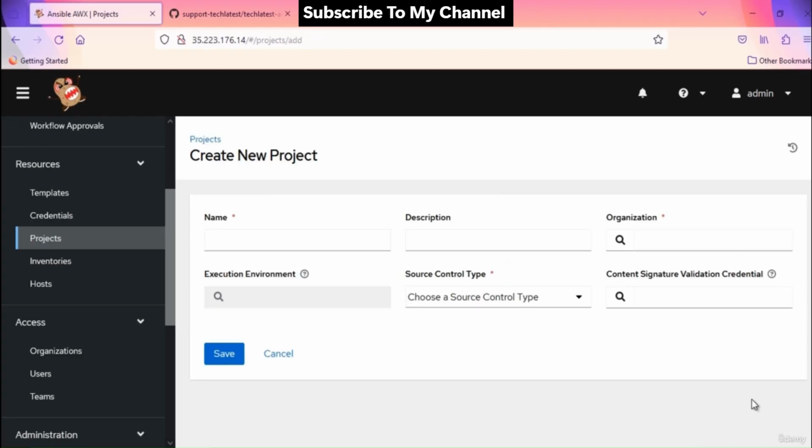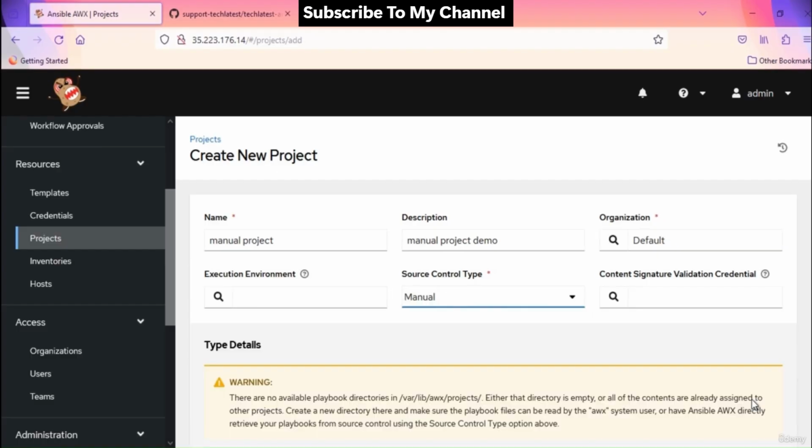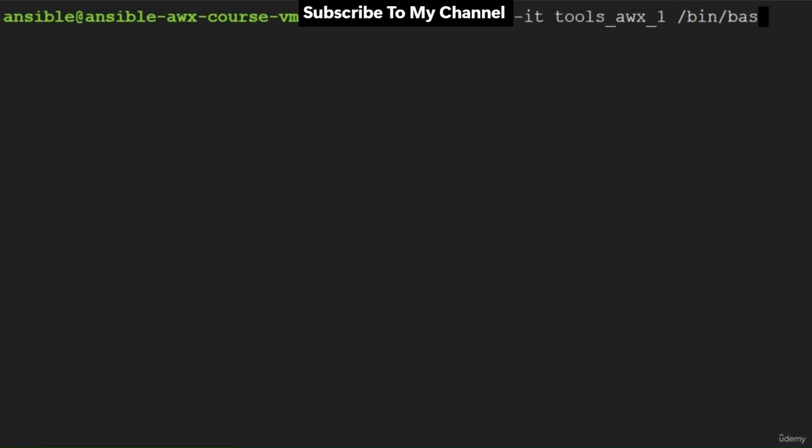Before proceeding, I would like to share something with you regarding the manual project creation process. Click on add project, give the name and description and select the default organization. Now when you choose source control type as manual, it may show you this error message and will not allow you to create the project. The reason for this is that there are no playbooks available in this directory here, which is the project base path. All the available playbooks are associated with the projects. To fix this, we need to go to this directory and create a new project and playbook inside this project. Just connect to your virtual machine via SSH terminal. Connect to the AWX container using this command here. Now cd to the base project directory.